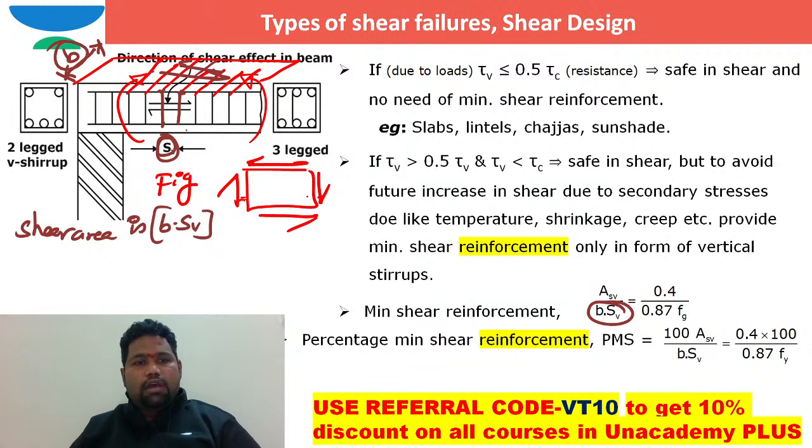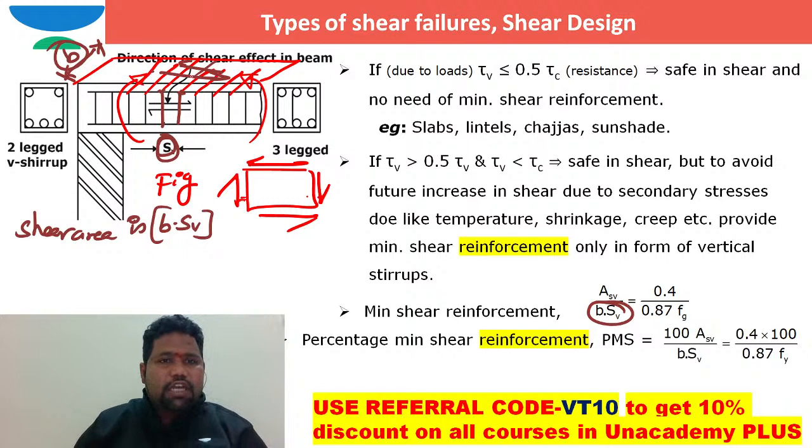So per spacing of SV, what is the shear reinforcement area that is there?